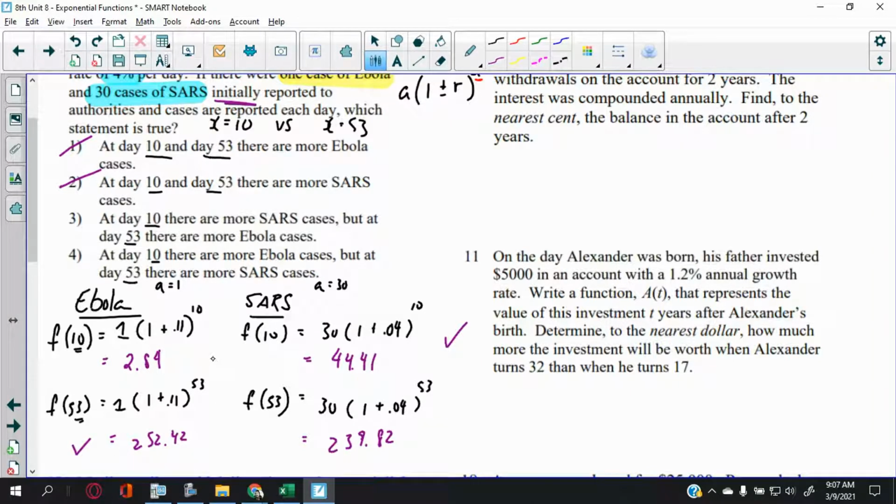That is true. Is that true? I think that's true. Yeah, day 10, there are more SARS. At day 53, there are more Ebola. Yeah, that's true. Okay, that's it. There's our answer.